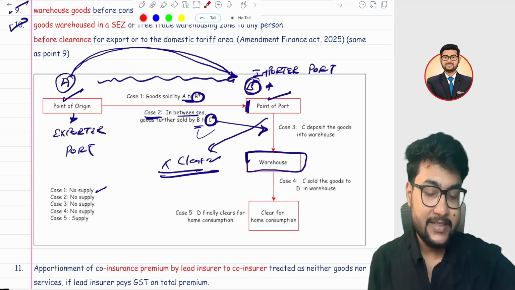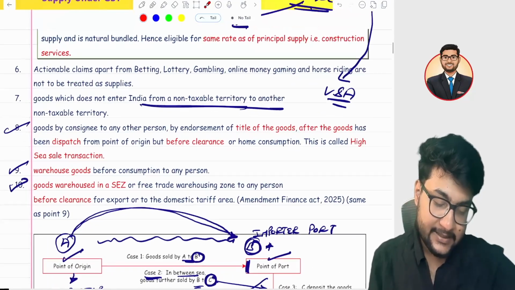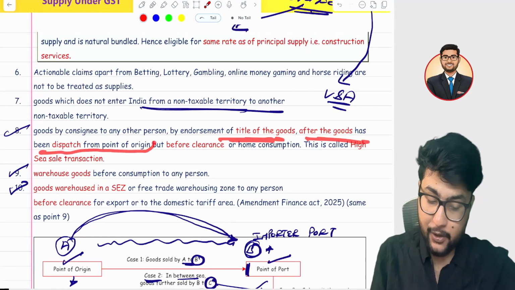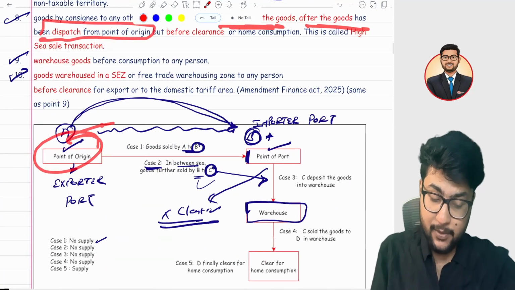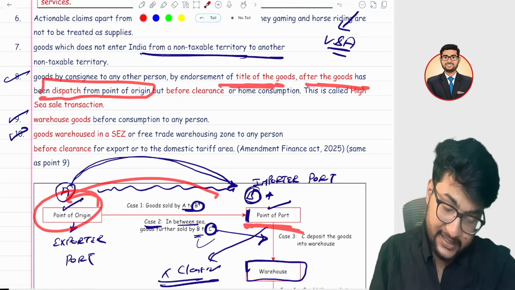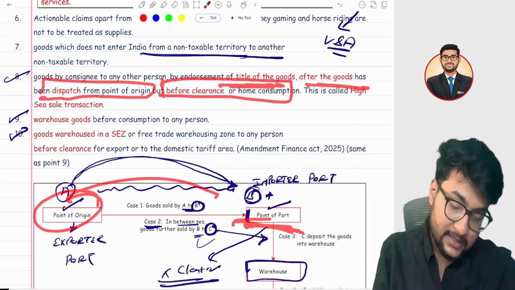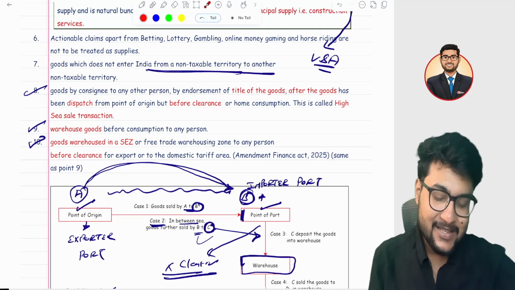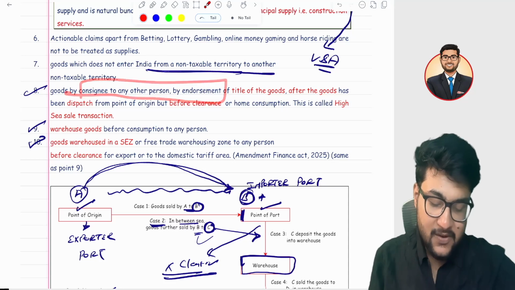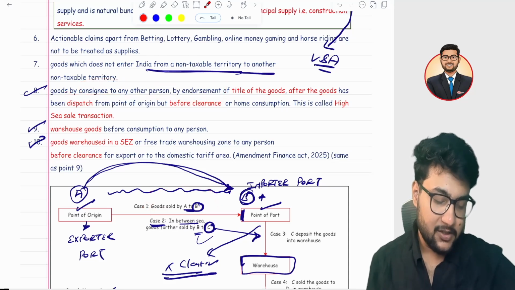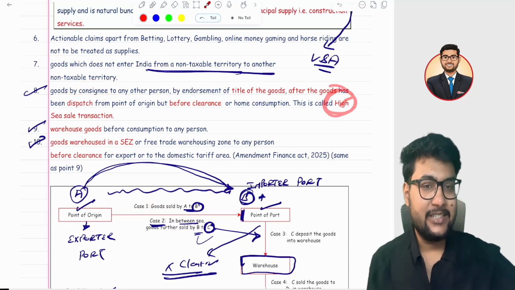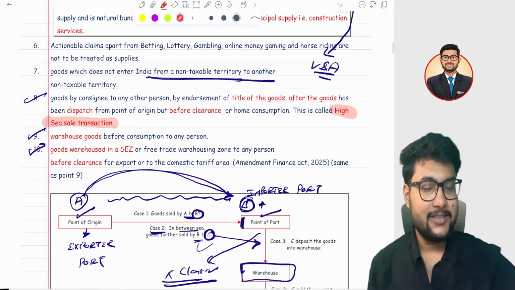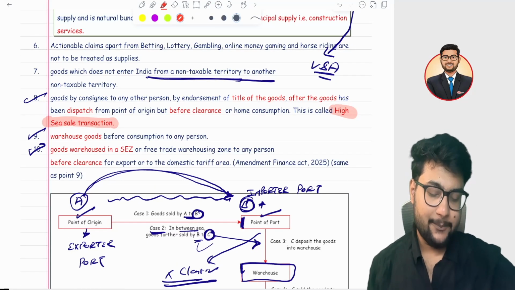So what we have to understand from this point: any transfer of title after the goods have been dispatched from the point of origin, the goods have been dispatched from here, but before home clearance, what you have done, sorry I have used Hindi. So what you have done, you have sold the goods to a third person. So this is a high seas sale transaction. In GST, we say it is a high seas sale transaction and it is not a supply.